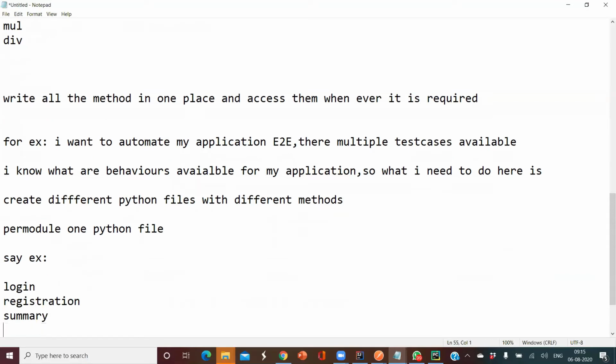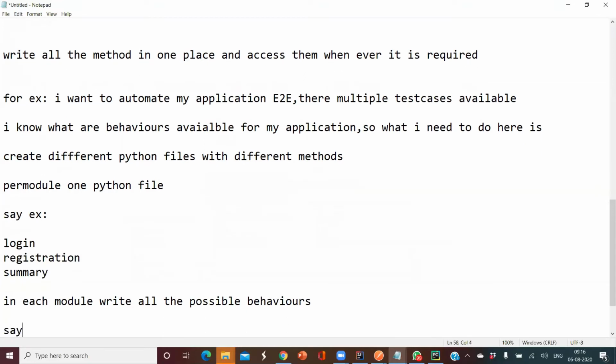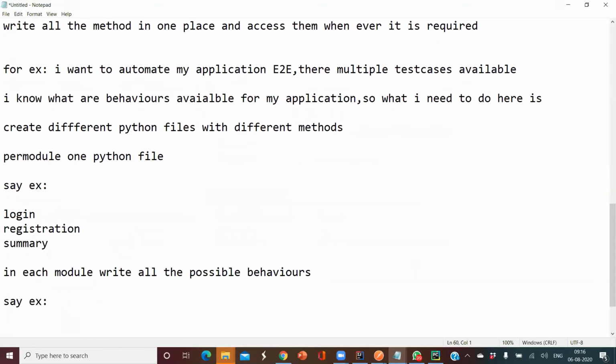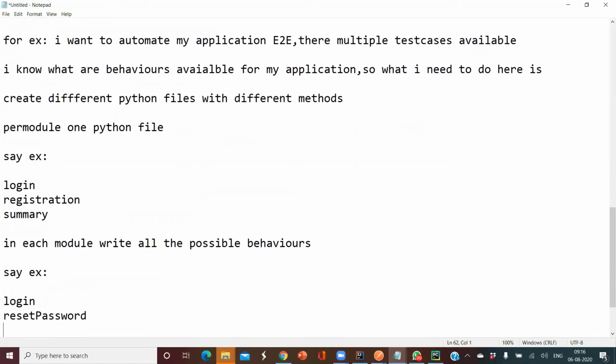In each module, write all the possible behaviors. Say in login, what functionality will you have? I'll have a functionality called reset password, and a functionality called forget password.